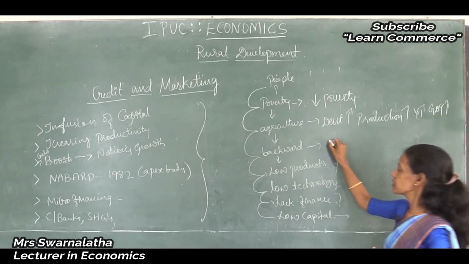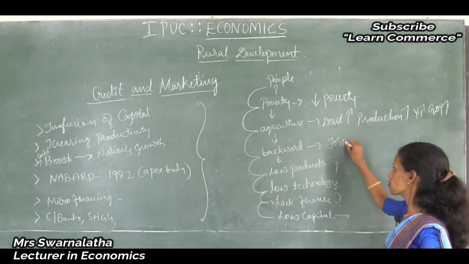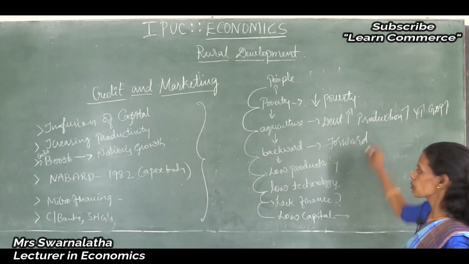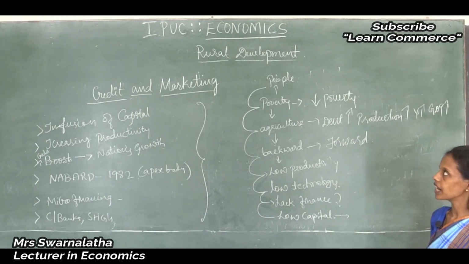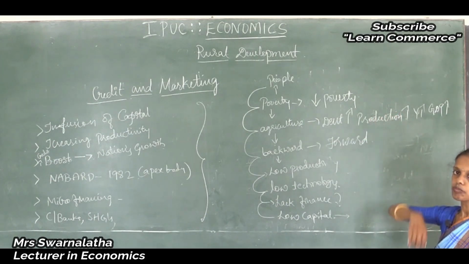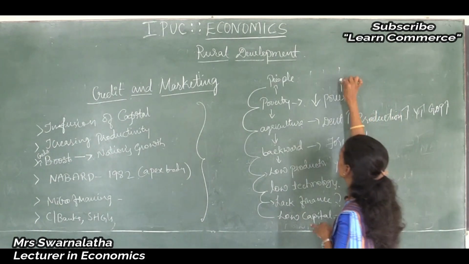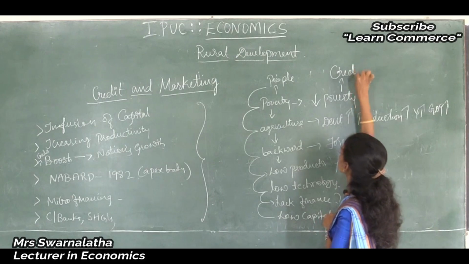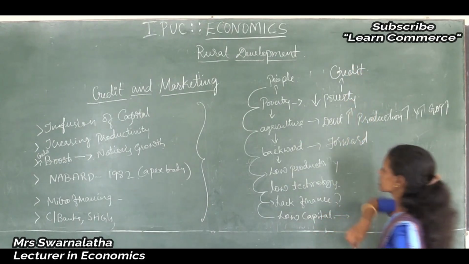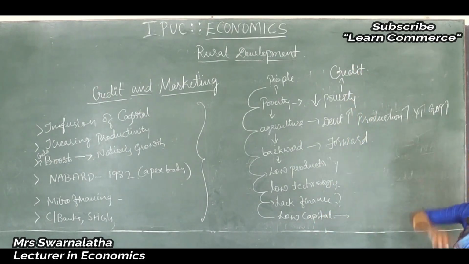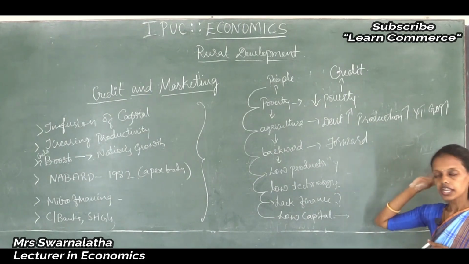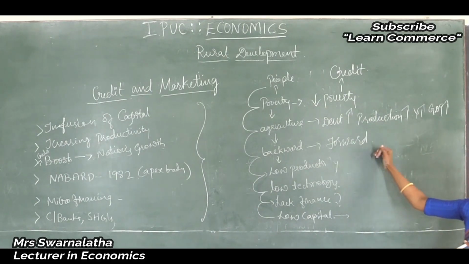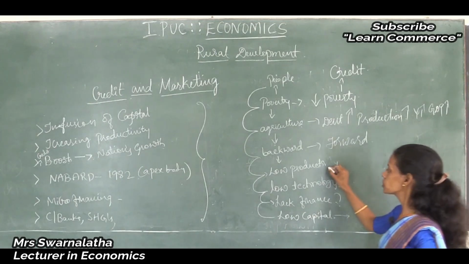Then the village economy will move forward by providing credit to the rural people. Providing credit will reduce poverty and increase productivity, rural development becomes possible, and the economy will grow.